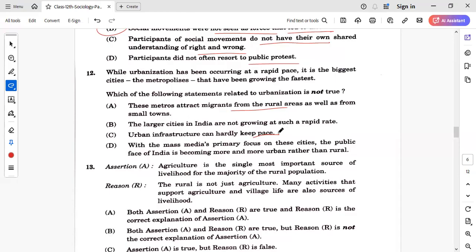This is an incorrect statement. With the mass media's primary focus on these cities, the public face of India is becoming more and more urban than rural. It is also a correct statement. So here, the correct answer is C. That is, urban infrastructure can hardly keep pace, right? So it means it is not at the pace of increasing urbanization. So this statement is incorrect because urban infrastructure is improving a lot, right? And that is why it is attracting people from different cities. So here C is the right answer.